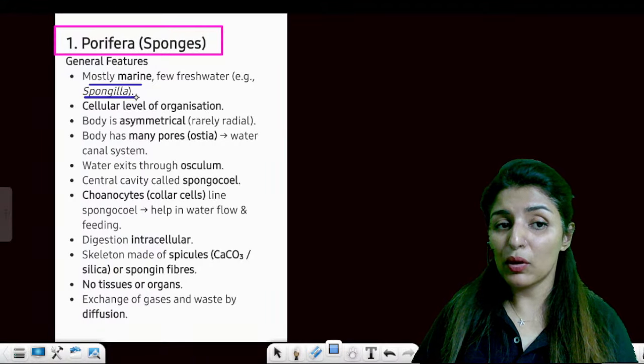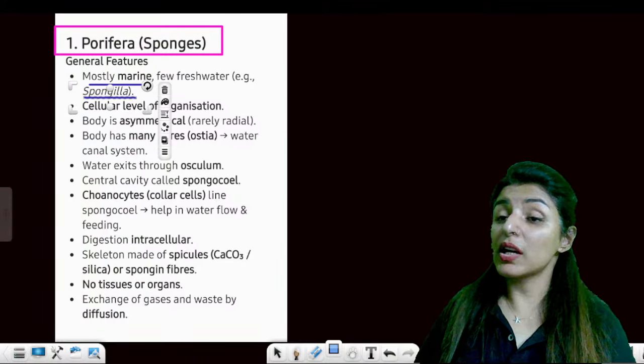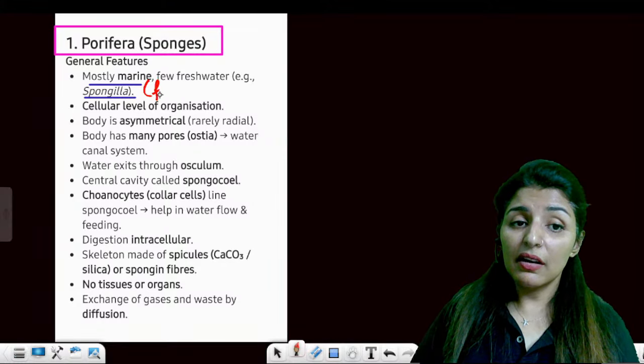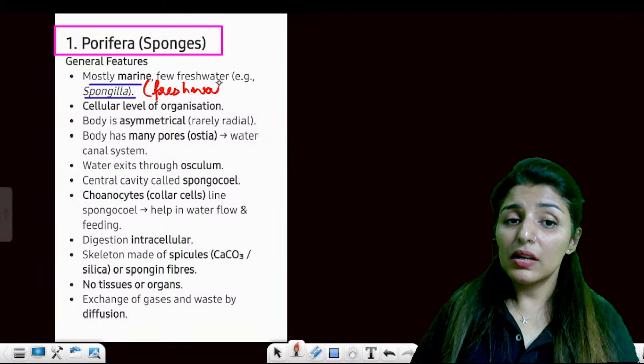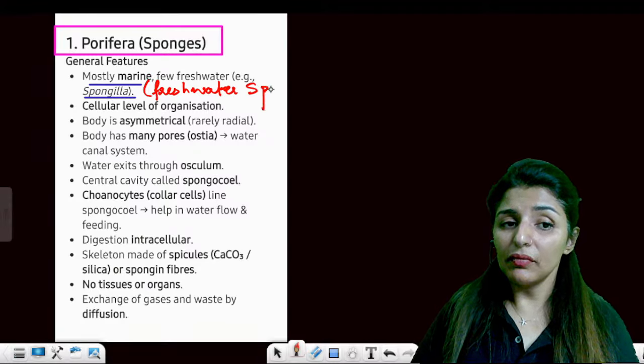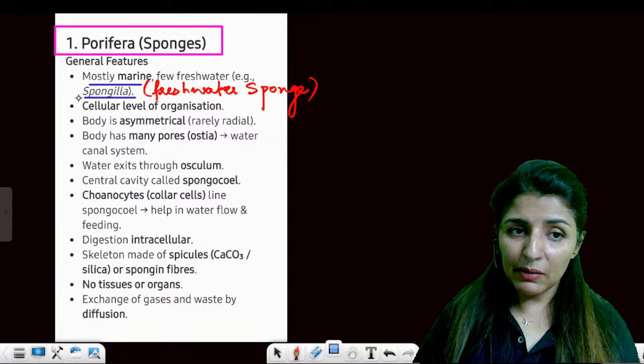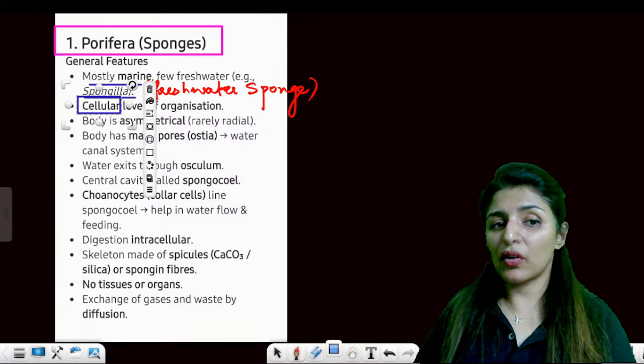Now, they are mostly marine, but some are freshwater. For example, Spongilla. That is why Spongilla is known as freshwater sponge. Do you remember that? Clear? Now, this is the only phylum in the entire animal kingdom which has cellular level of organization.